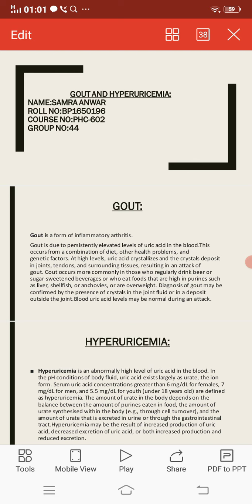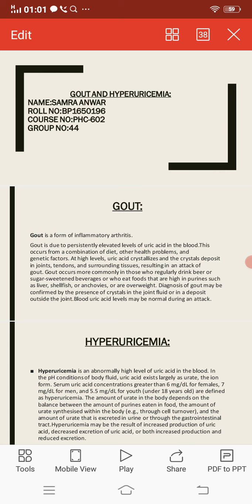Today the topic of my case study is gout and hyperuricemia. First of all, I have to tell about gout and hyperuricemia. Gout is actually a form of inflammatory arthritis. It is usually due to elevated level of uric acid in the blood, and it can be caused by various factors, that is a combination of diet, other health problems, and mainly genetic factors.